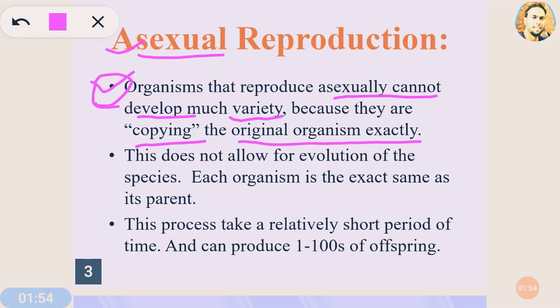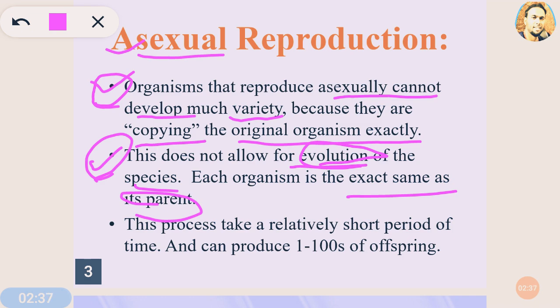And the second point is that this doesn't allow for the evolution of the species. As you know, if there is no variation in the characteristics of the new organism, because it is produced by asexual reproduction with characteristics similar to its parents, then definitely there will be no source of evolution. So that's why this is the most important feature of asexual reproduction. It doesn't allow for the evolution of the species. Each organism is exact to its parents. That's why they are the clones of their parents.